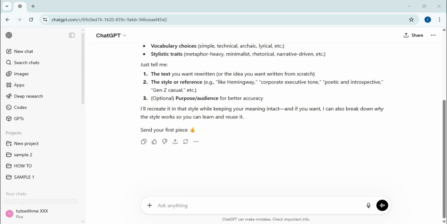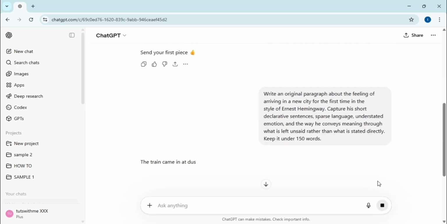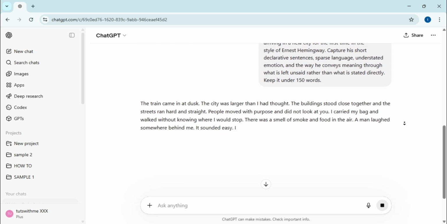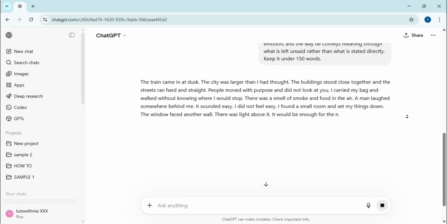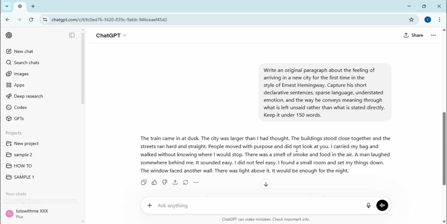Once the assistant is ready, I provide a prompt to describe arriving in a new city in the style of Ernest Hemingway. The generated response perfectly mirrors Hemingway's minimalist realism, using short, punchy sentences and understated emotion to paint a vivid picture of the city at dusk.